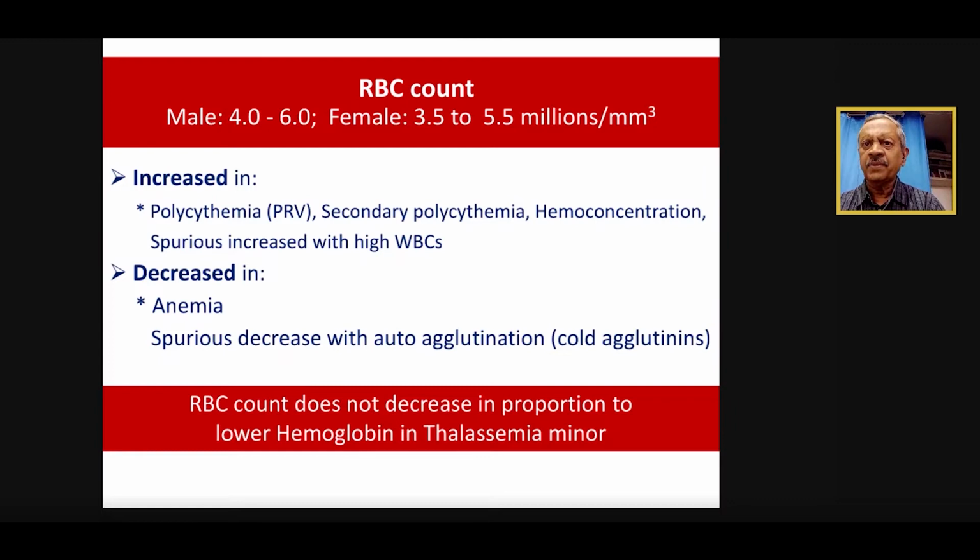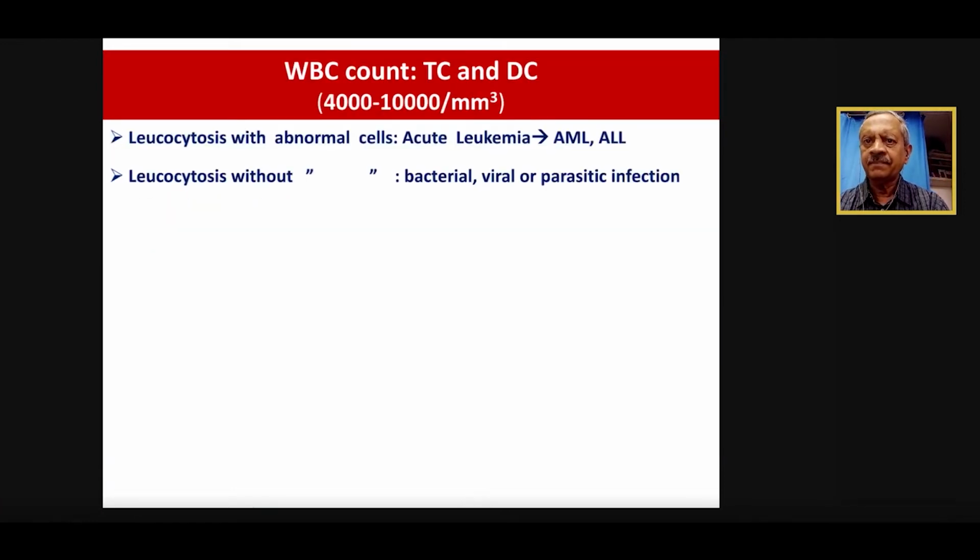So practically hemoglobin and RBC count go almost parallel, except, one of our questions was there in the poll also, when the RBC count does not decrease in proportion to the fall in the hemoglobin, think of thalassemia trait or thalassemia minor. So very important, and we'll be discussing this further also. But remember this part: whenever you see hemoglobin, also see the RBC count and try to correlate whether the fall in hemoglobin and fall in RBC count match or they deviate.